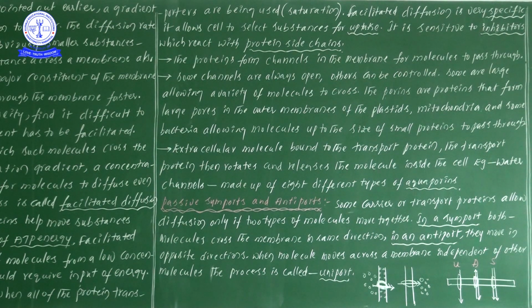Some kinds of channels will not be regulated by any inhibitor, so they are always open, and some other channels will be controlled by inhibitors. Next one, some are large, allowing a variety of molecules to cross. So some channels definitely allow different types of molecules across them.